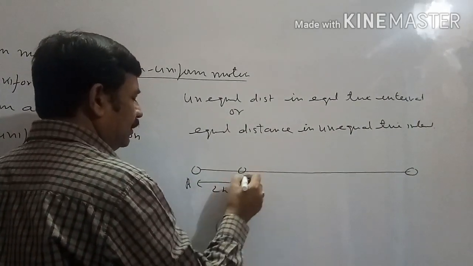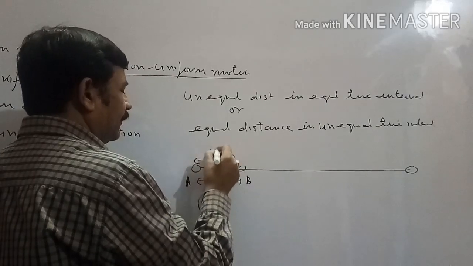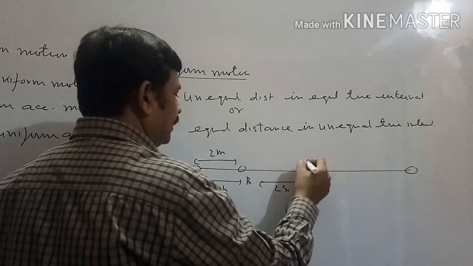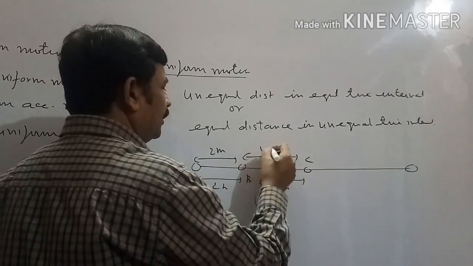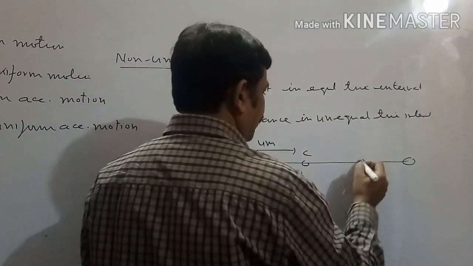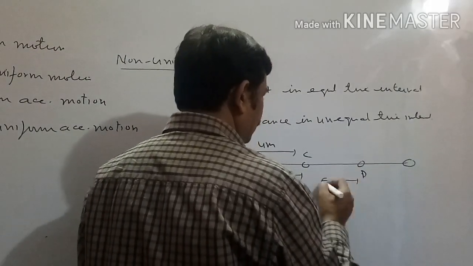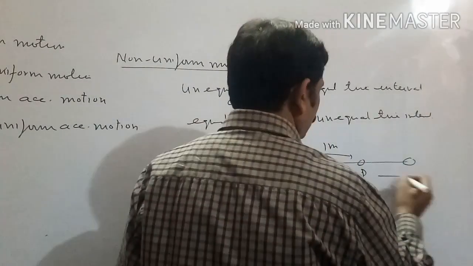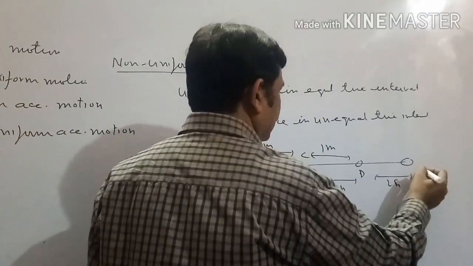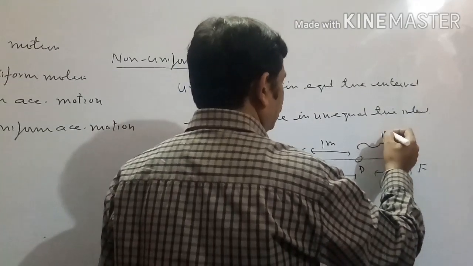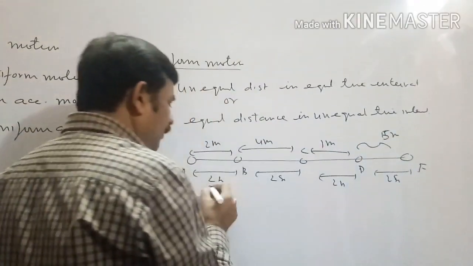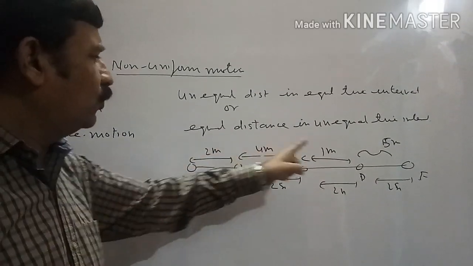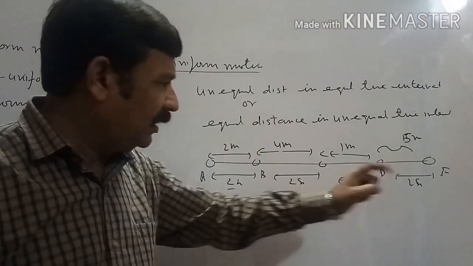After 2 seconds, it reaches B, traveling a distance of 2 meters. After 2 seconds, it reaches C, traveling a distance of 4 meters. In 2 seconds, it reaches D, traveling a distance of 1 meter. In the next 2 seconds, it reaches E, traveling a distance of 5 meters. The time interval is equal, but the distance is not equal. So the body is traveling unequal distance in equal interval of time.